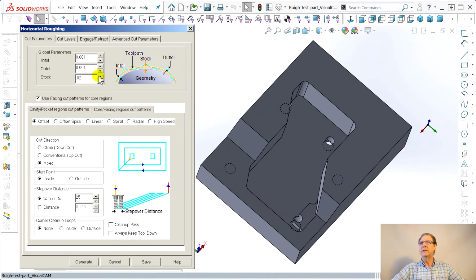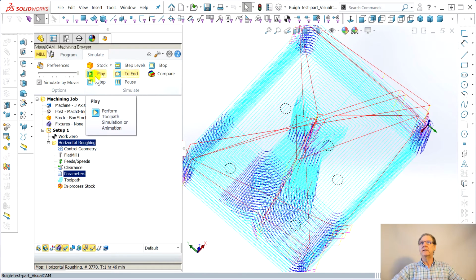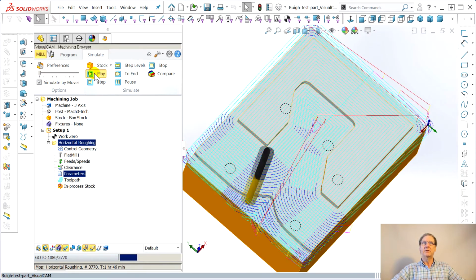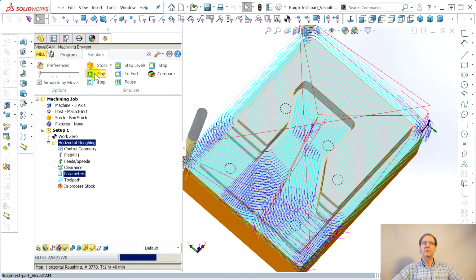I'm showing you. I'm sorry. I should show you. You can't see that screen. Here, generate. It's thinking. Bam. Did it. Simulate. See, now you can play it, and it'll go real slow if you want. Well, not real slow, actually. It's still pretty fast. It's doing its thing. But now I told it to leave more stock everywhere.